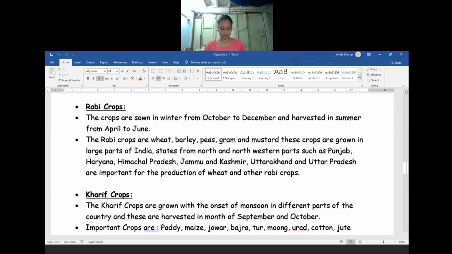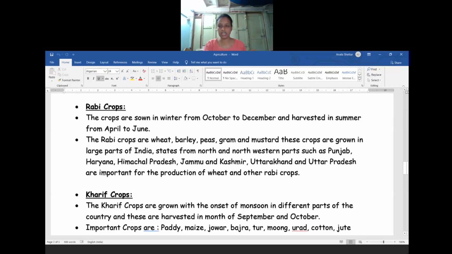So, due to the effect of the green revolution in some parts of our country, they successfully produce wheat and the other rabi crops I have mentioned. Also, the availability of precipitation during the winter months due to the western temperate cyclone helps in the success of growing the rabi crops in our country.